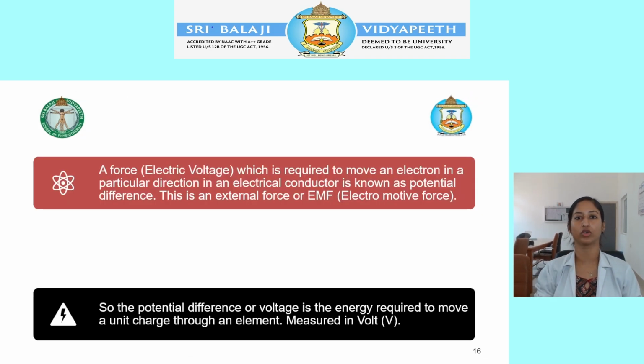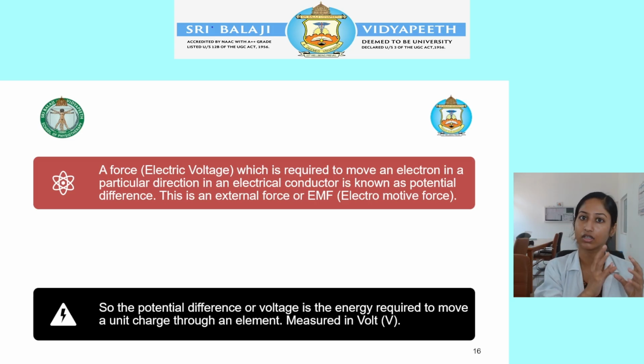Next we will discuss the potential difference and electromotive force. So what is the difference between potential difference and electromotive force? In potential difference, you are going to see how much energy has been used. In electromotive force, you are going to see how much energy has been supplied throughout the circuit.